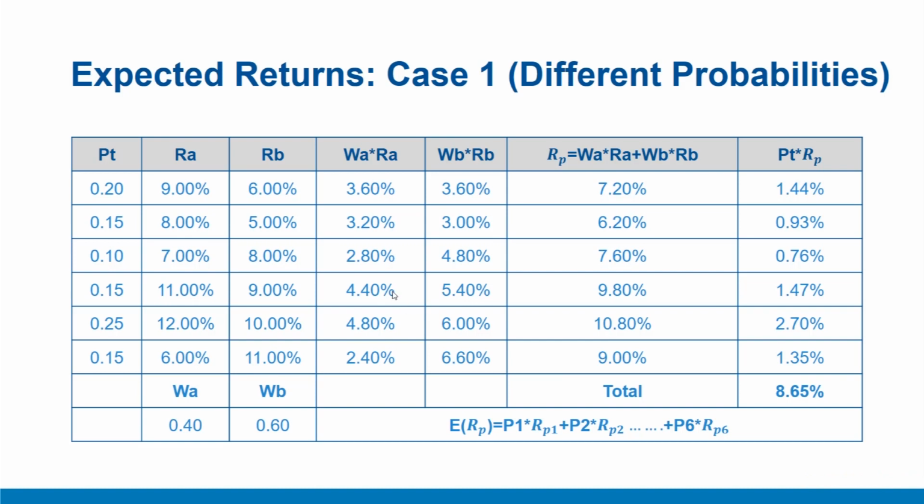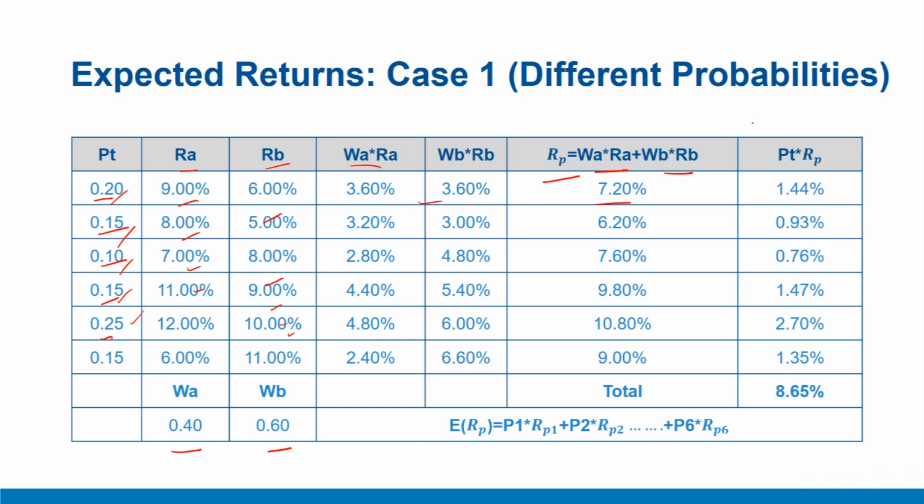On column 1, we have probabilities that are shown here. These are the probabilities for different scenarios. Corresponding returns for security A are provided here and corresponding returns for security B are provided here. The weights are fixed externally, 40% proportionate investment in security A and 60% proportionate investment in security B. Now, the actual returns for each scenario are computed here, which are simply W_A R_A plus W_B R_B. And this will give us the actual return for each scenario with given probabilities as shown here.